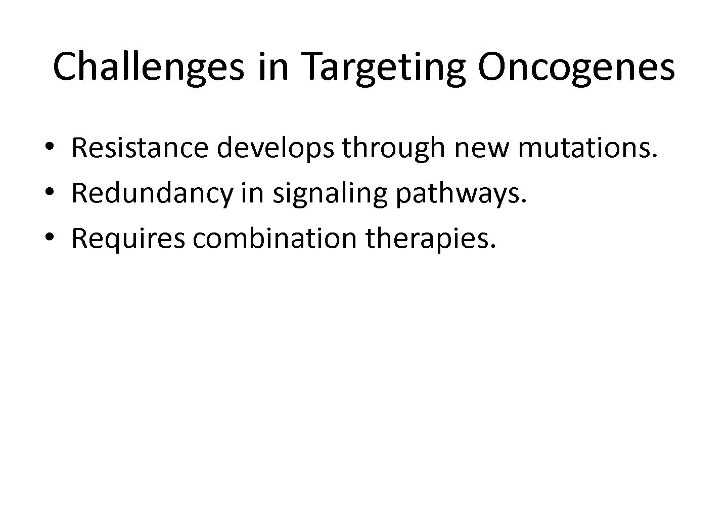Despite early successes, targeting oncogenes isn't without challenges. Cancers can develop resistance through secondary mutations or activation of alternate pathways. Signaling networks are highly redundant, meaning that blocking one node may not be enough. Combination therapies are often needed to prevent resistance and improve outcomes. Continued research is vital to overcome these limitations.